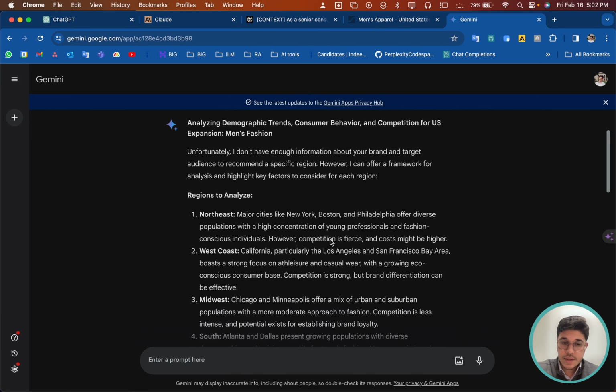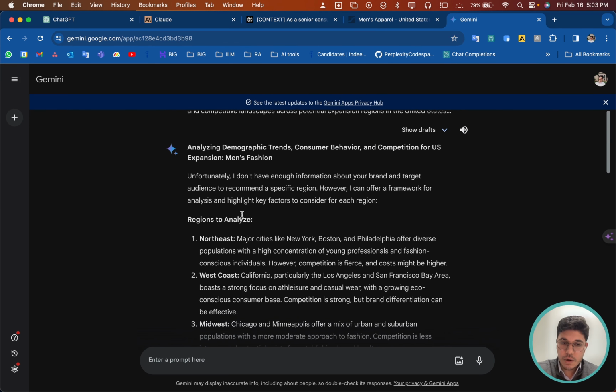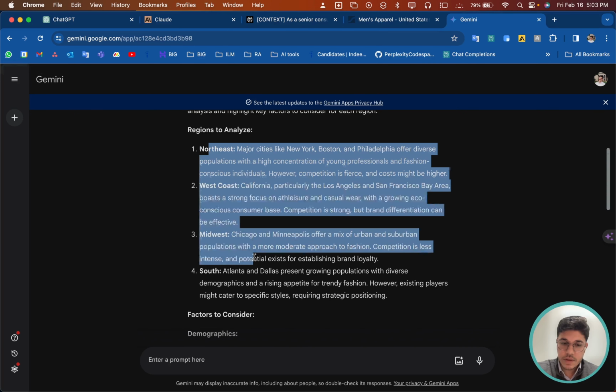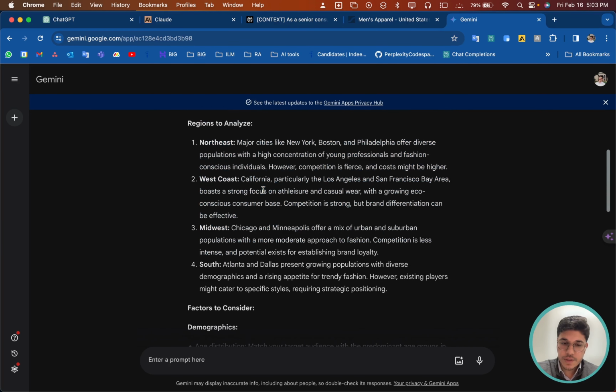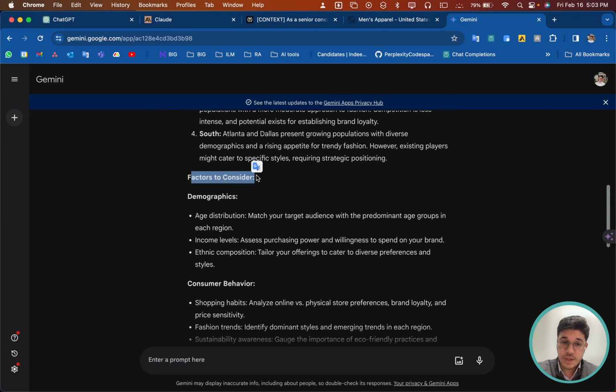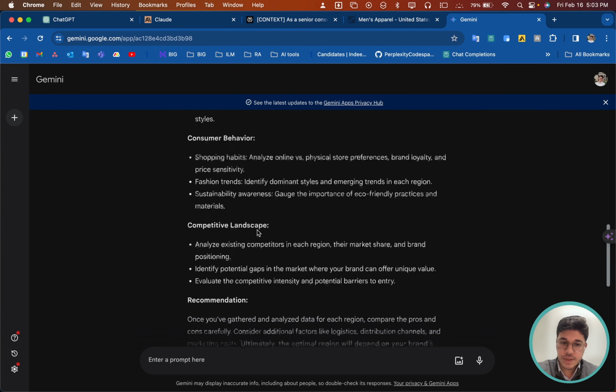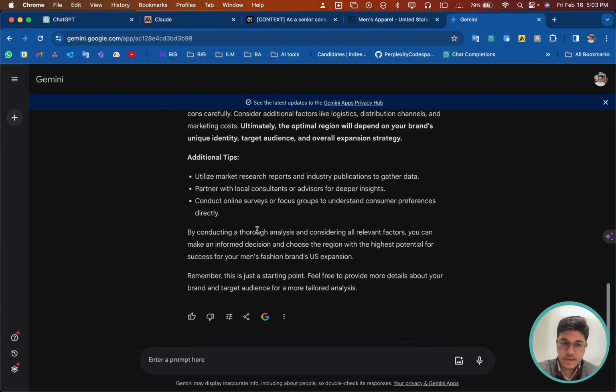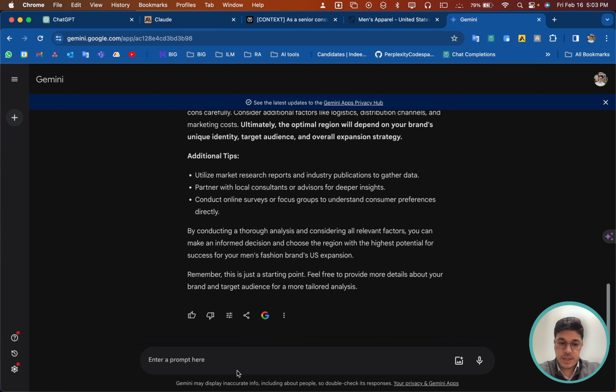So here it also gave a very interesting and complete answer. It talks about the regions, potential regions, and factors to consider when choosing a location. So I kind of like this answer as well. Here it didn't provide the sources, but we can ask for the sources.